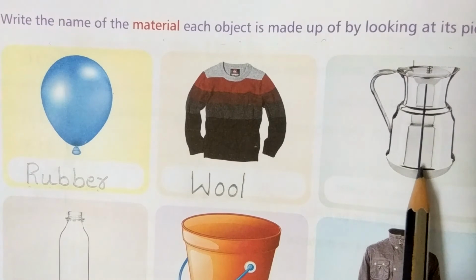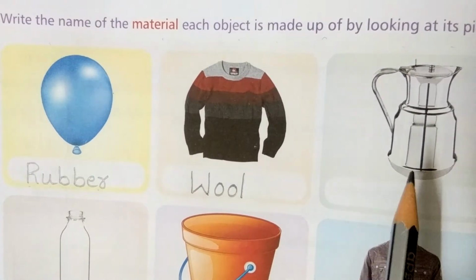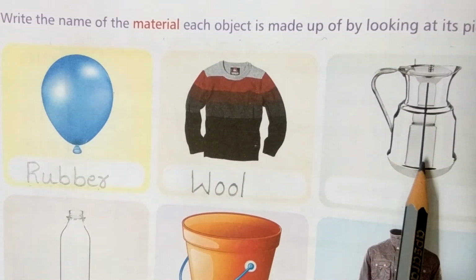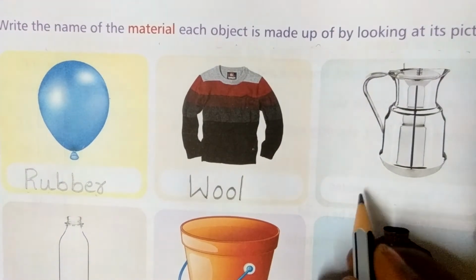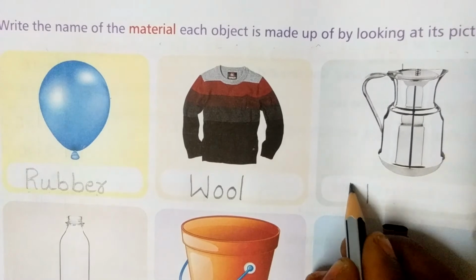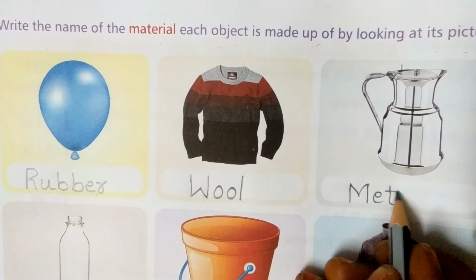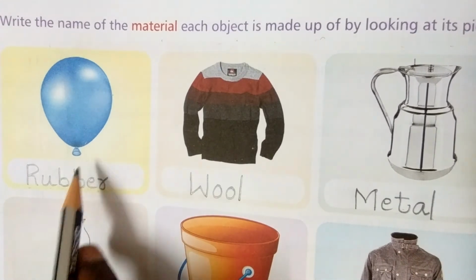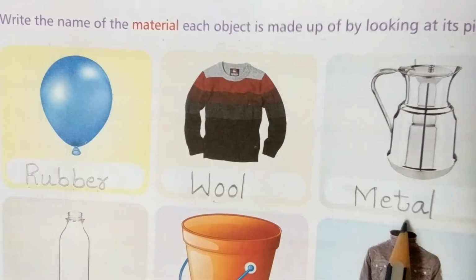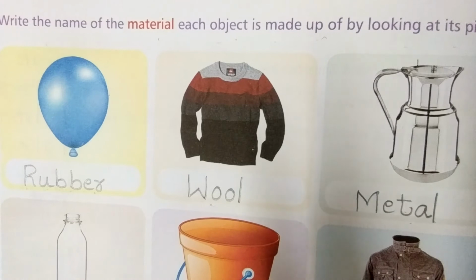This is a jug, a steel water jug. It is made up of which material? Very good. Metal. M E T A L, metal. Write neatly, children. Rubber, wool and metal.